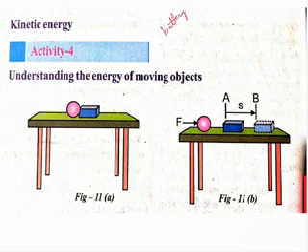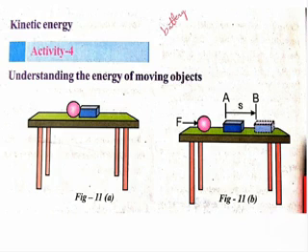Objects like a falling coconut are also an example for kinetic energy. Why? Because a falling coconut is in motion. If objects are in motion, they have kinetic energy. So a falling coconut also has kinetic energy, and while in motion it is able to do some work on other objects.